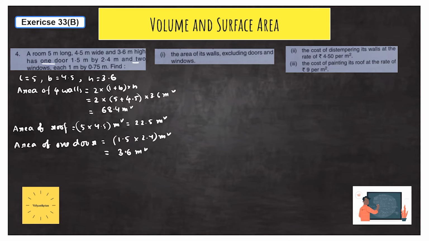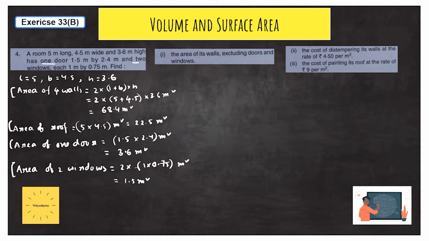And we have two windows, so the area of two windows is 2 into the area of one window, that is 1 meter by 0.75 meter. So 1 into 0.75 meter square, and after calculating, 0.75 into 2 gives 1.5 meter square. So all the four areas that we need are calculated.